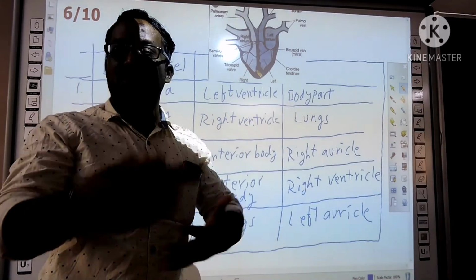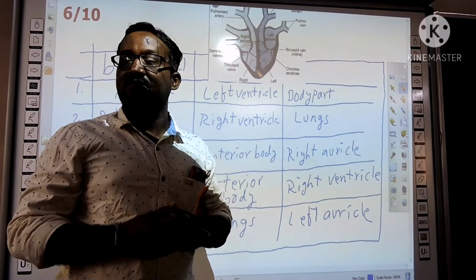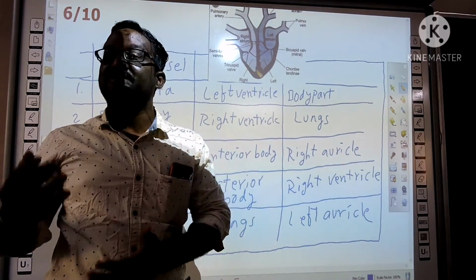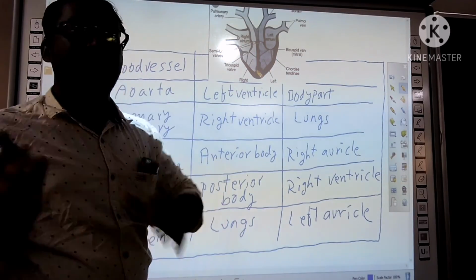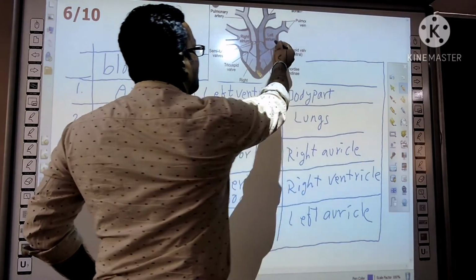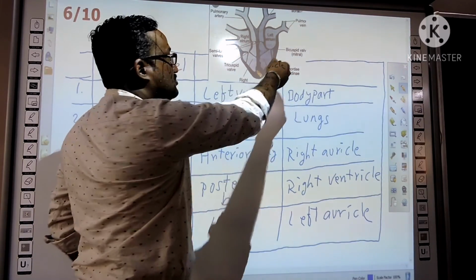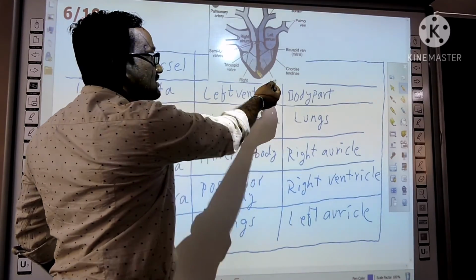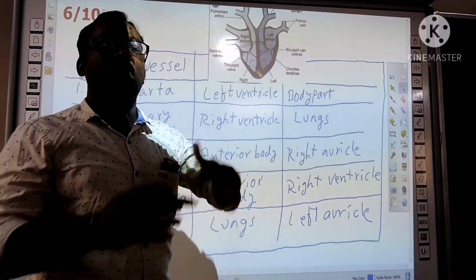In the lungs, due to gaseous exchange, blood is purified. Oxygen is added, carbon dioxide is removed. Whenever the carbon dioxide is removed, that is oxygenated blood. So from lungs, that oxygenated blood is carried to the left auricle through the pulmonary vein. From left auricle, the blood enters the left ventricle through the bicuspid valves. From left ventricle, the blood enters the aorta through the systemic valves. Aorta supplies the blood to all body parts.